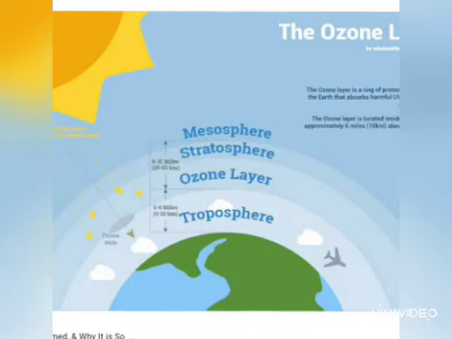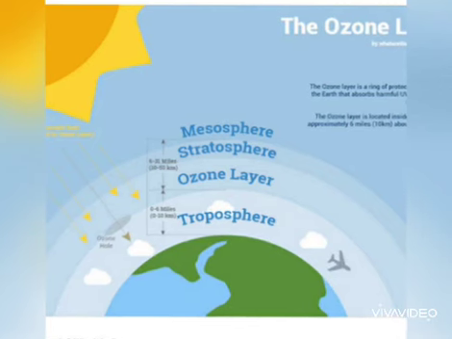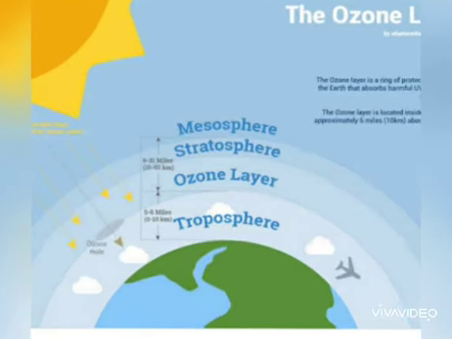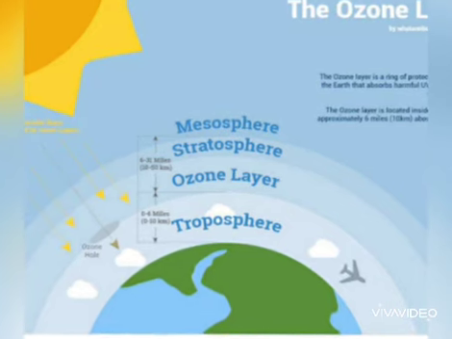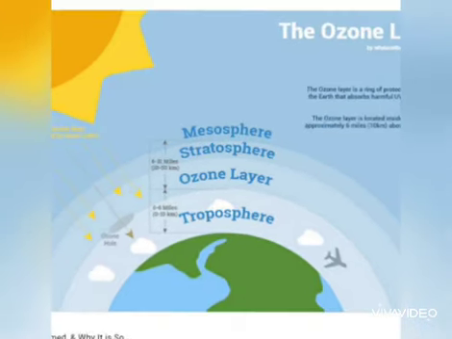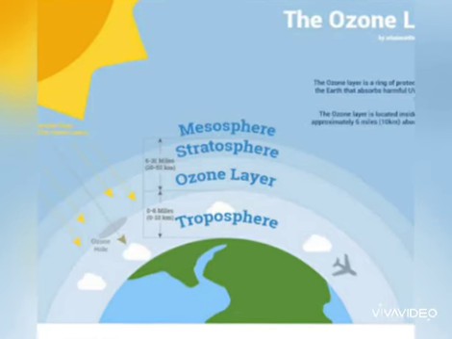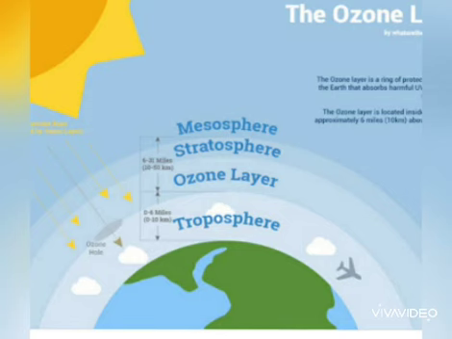Ozone can be destroyed by the action of free radical catalysts. The most important are the hydroxyl radical, nitric oxide, the chlorine radical, and the bromine radical.